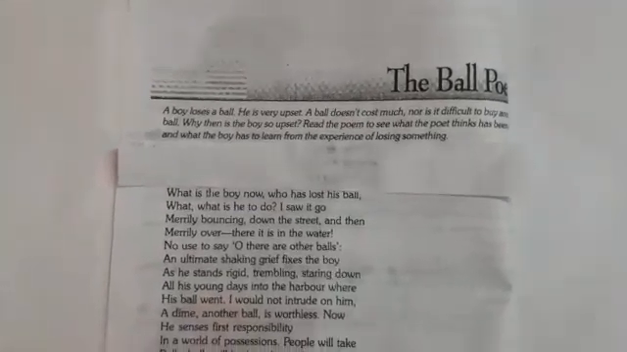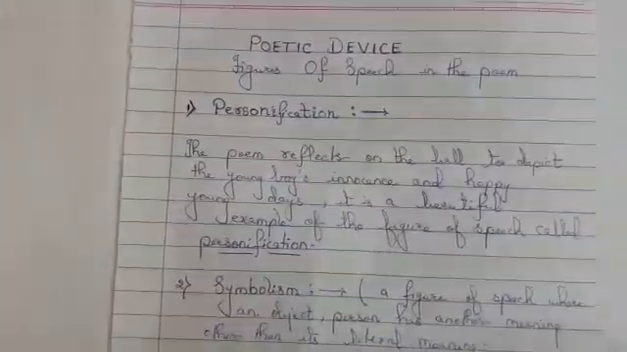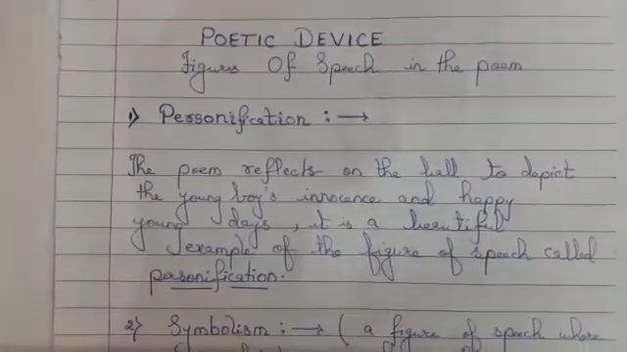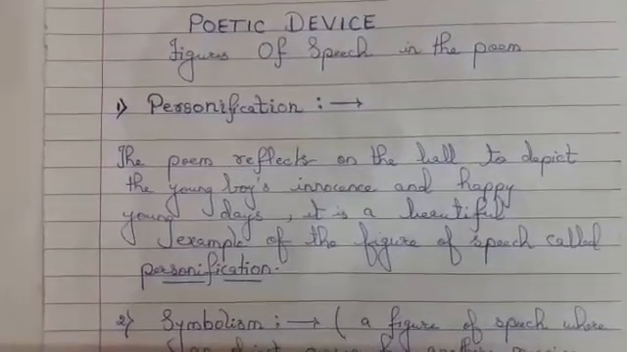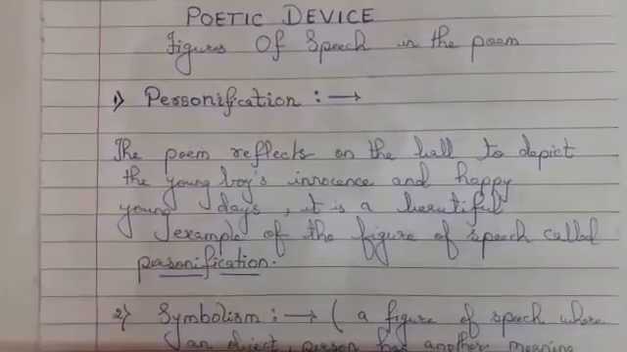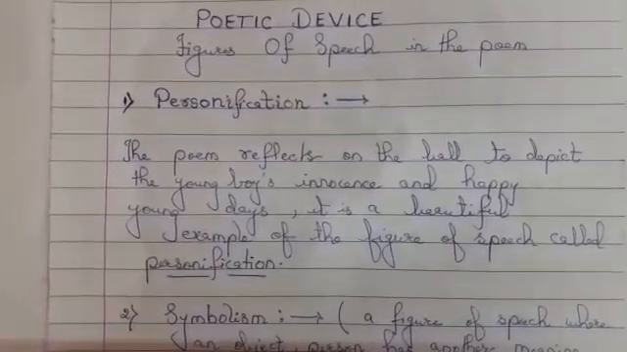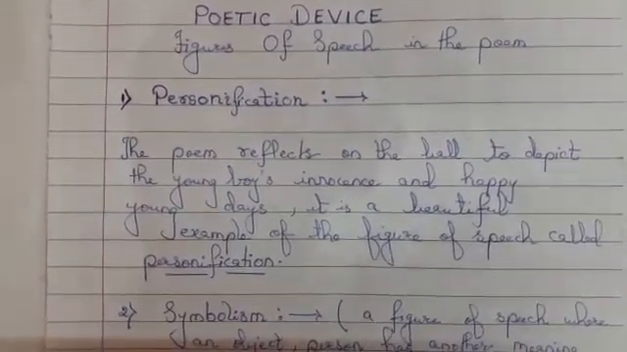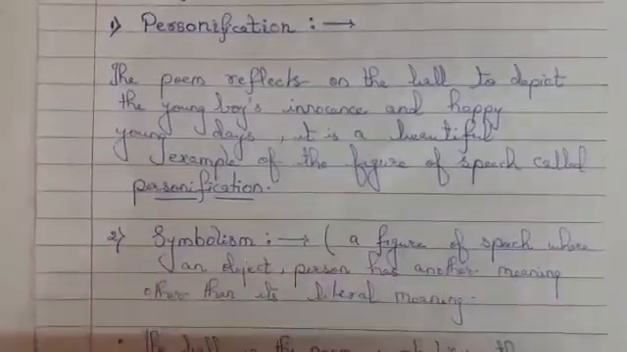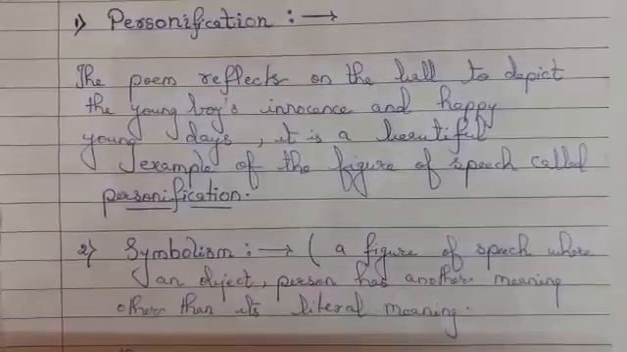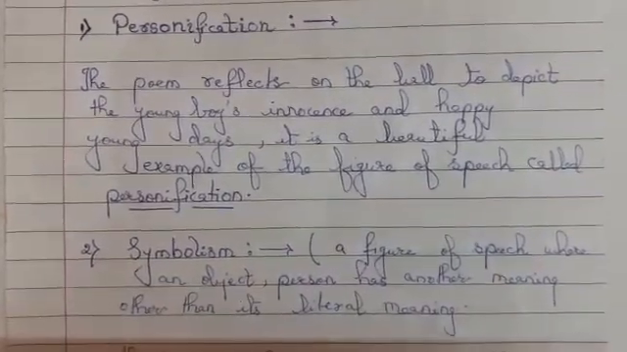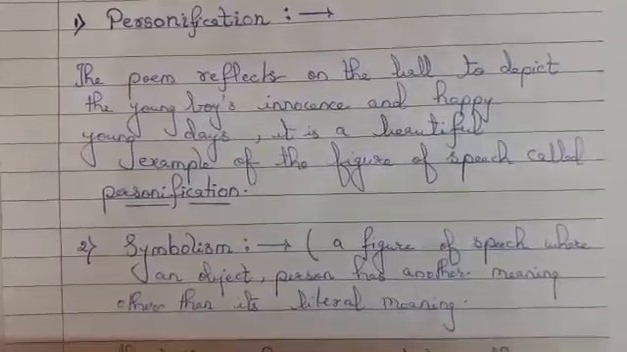Now, I'll give you some extra notes from this poem, some of the poetic devices from this poem. Let's begin with number 1, that is personification. Children, what is personification? I have already taught you. The qualities and attributes of a human being shifted to a non human object. The poem reflects on the ball to depict the young boy's innocence and happy young days. This is a beautiful example of personification.